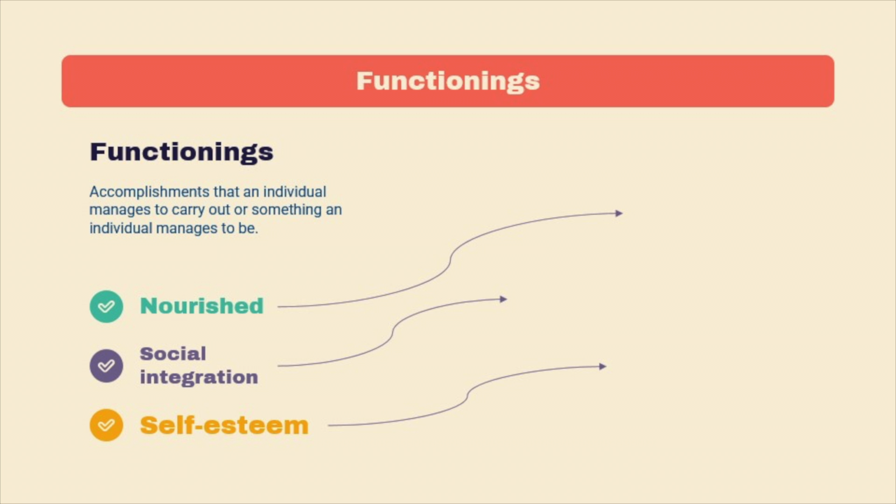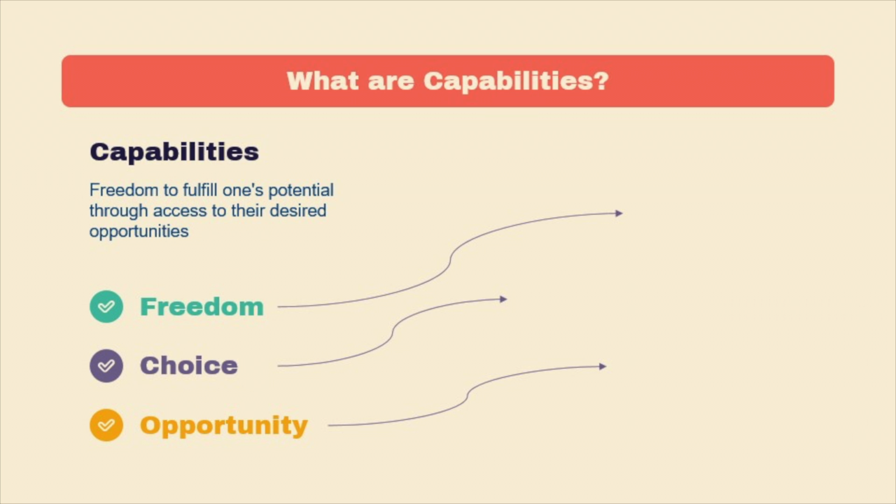Functionings are instrumental to daily life, and to fulfill certain functionings, an individual must have the required capabilities for those functionings. Beyond functionings, capabilities can be defined as the freedom to fulfill one's potential through access to their desired opportunities, also known as the functioning a person can achieve. In a perfectly non-impoverished world, everyone will have the financial capability and quality of life to pursue any passion and action they have the potential to do.